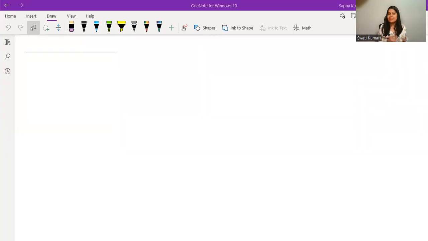Please be with me till the end, because today I am going to write down on something new. So for that, let me share what I have brought for you. You can see that I have brought a different OneNote. This is OneNote for Windows 10. I downloaded it because I can see that I have a lot of options here, like using a color pen and a lot more things.